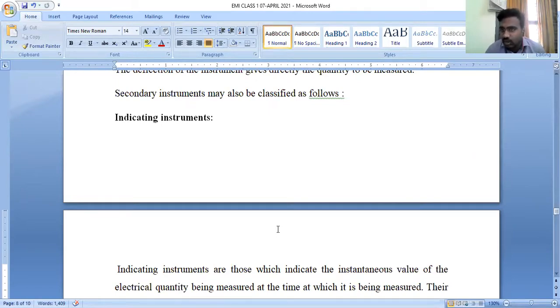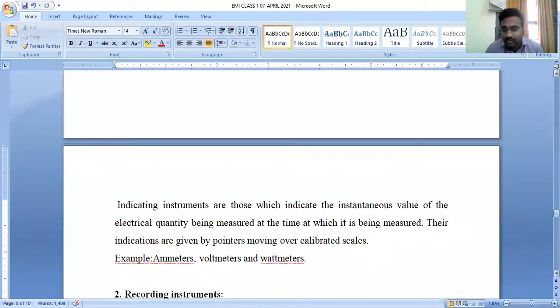Indicating instrument means it will indicate the instantaneous value of an electrical quantity which we are going to measure at an instant of time, with the help of a calibrated scale with a spindle, which is called a pointer. So all these ammeters, voltmeters, wattmeters come under the classification of indicating type instruments.